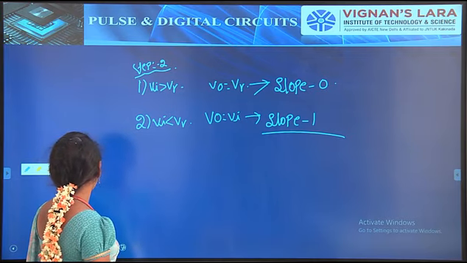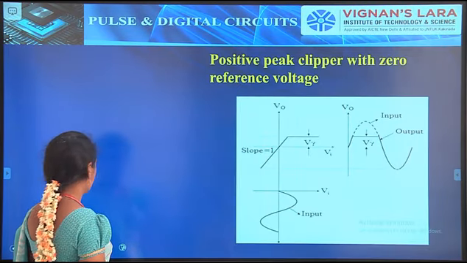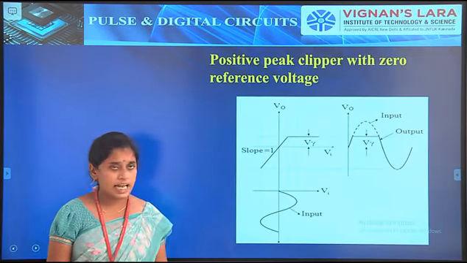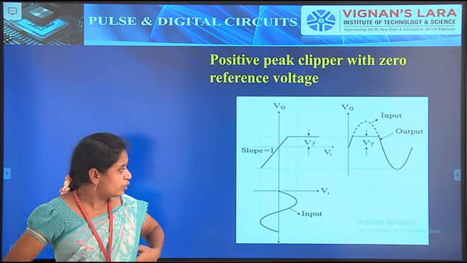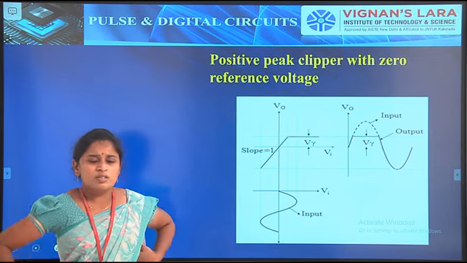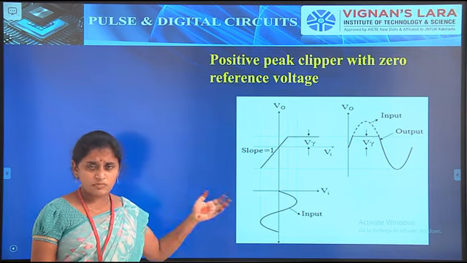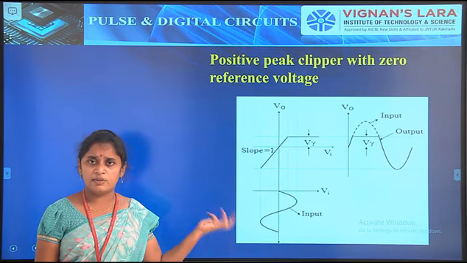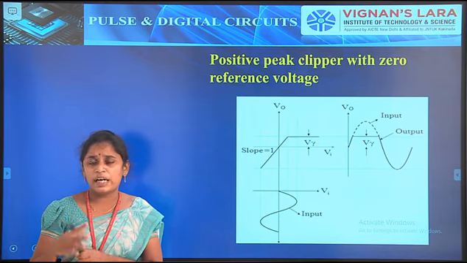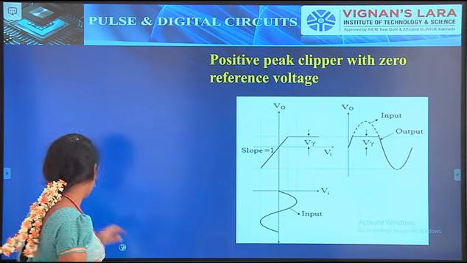So just check the transfer characteristics. This one is the transfer characteristics. I have to redraw that again, explain this thing, and examine it. Just check the condition.